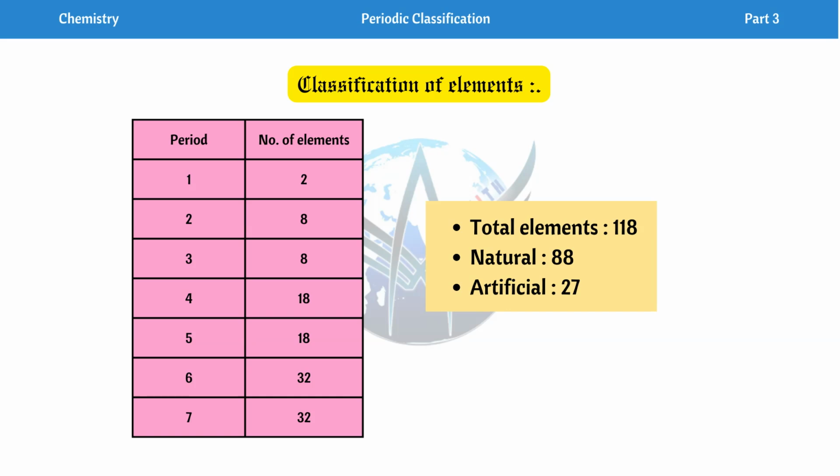Next, another important point is the total number of elements. At present we have 118 elements, of which 88 are naturally occurring and 27 are artificially synthesized. We have already discussed this in the previous class, along with the number of metals, metalloids and non-metals. So you can check our previous video.